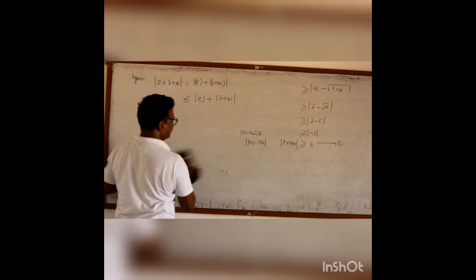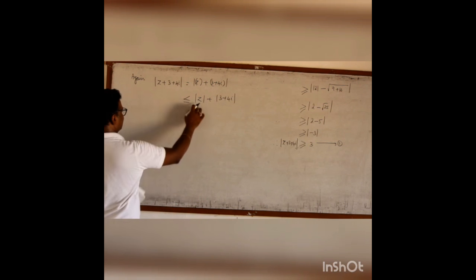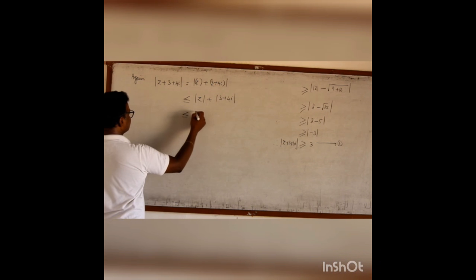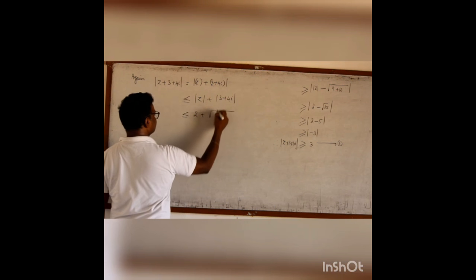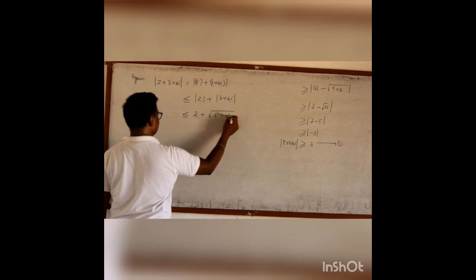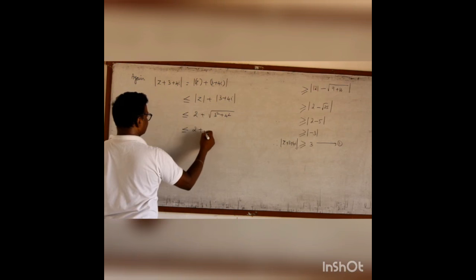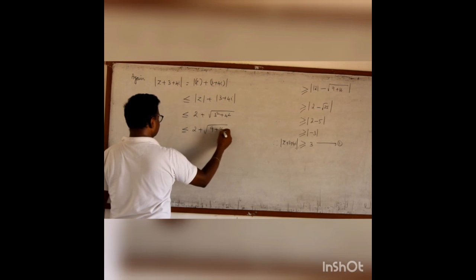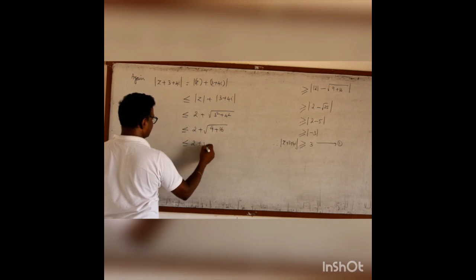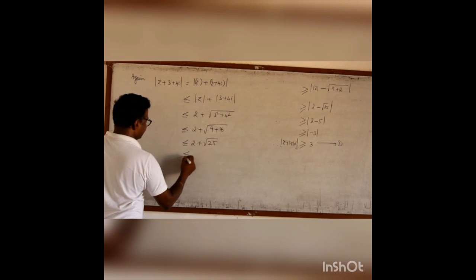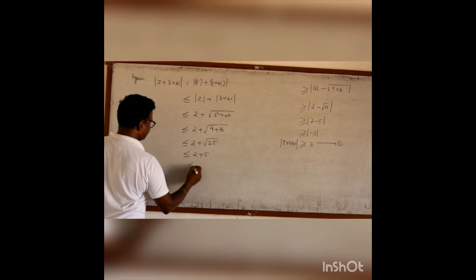Therefore, this is as per the triangle inequality. This is 2, we know, and this one is root of 3 square plus 4 square, less than or equal to 2 plus root of 9 plus 16, less than or equal to 2 plus 25, less than or equal to 2 plus 5, less than or equal to 7.